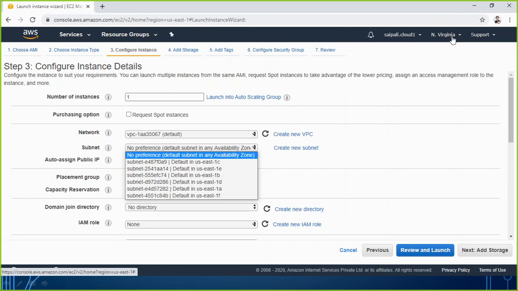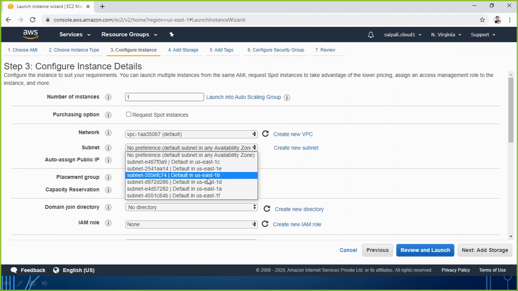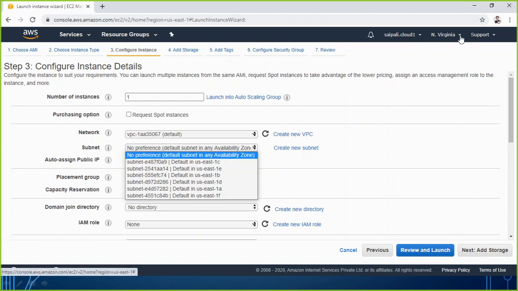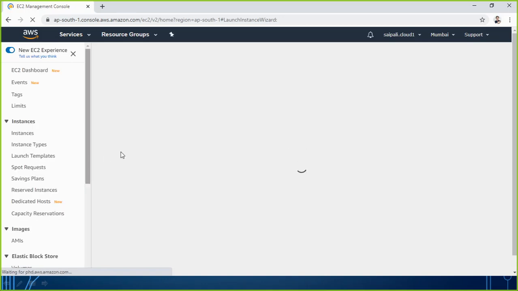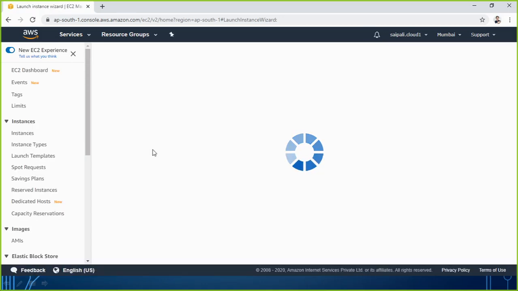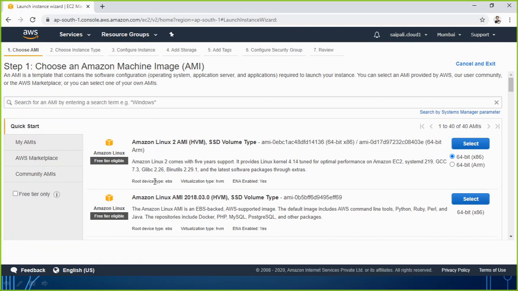Right now what service am I starting? I am starting the EC2 service. So EC2 service is a region specific service. I have already selected a region, and in the region I also have an option to choose my availability zone. In case I want to use a region in India, I go here and look for the region that is Asia Pacific Mumbai. When I choose this region, everything will be reset and I have to go with the same options again starting from the first page, because my region has been changed now.